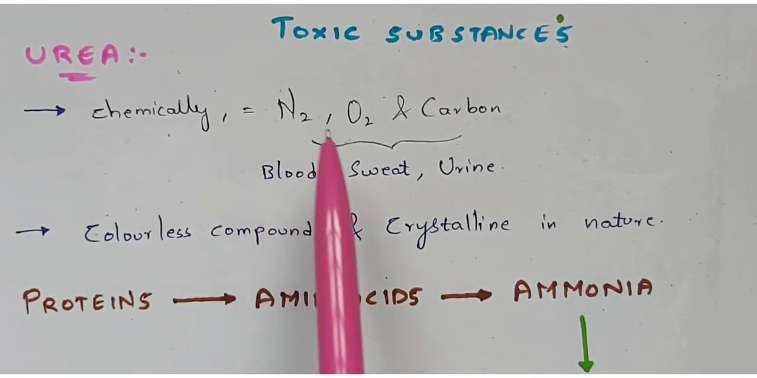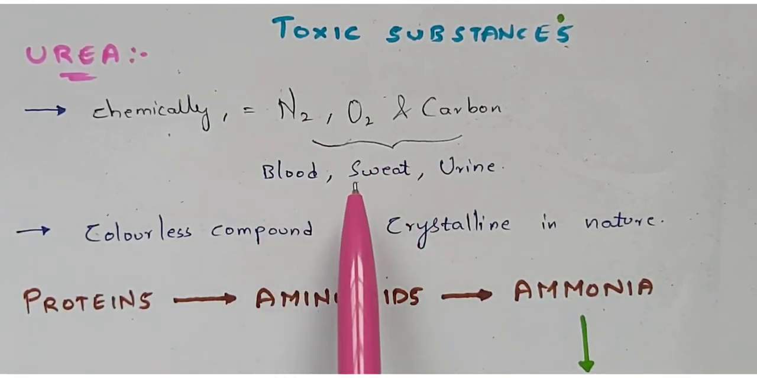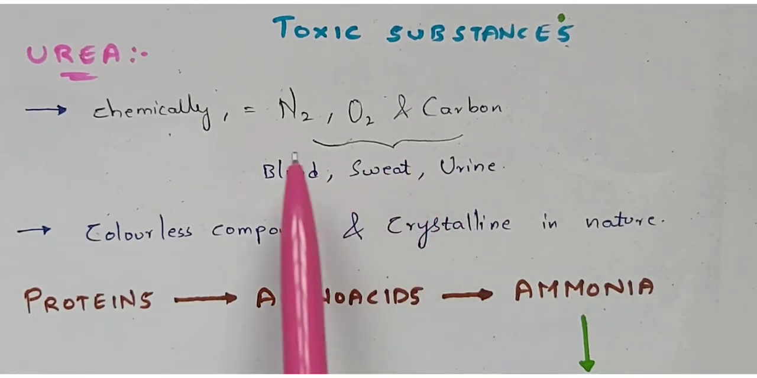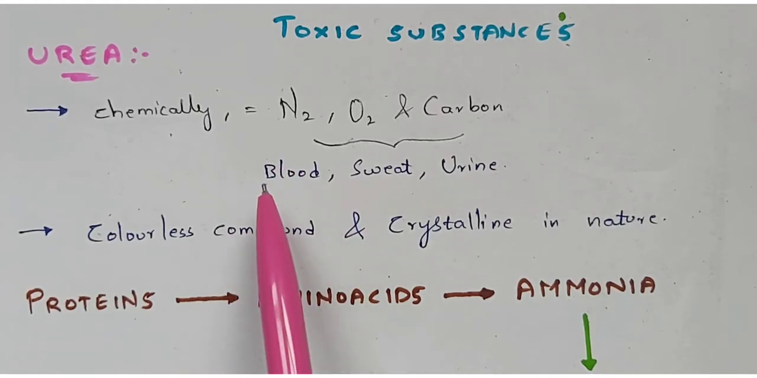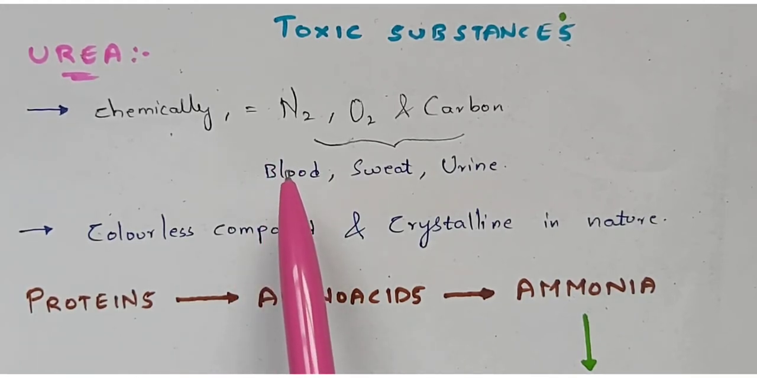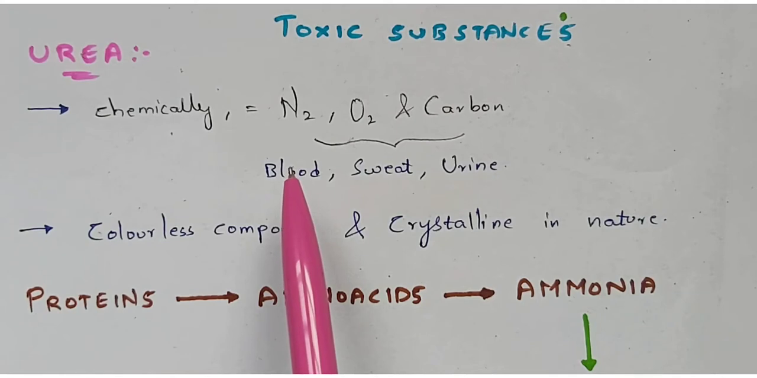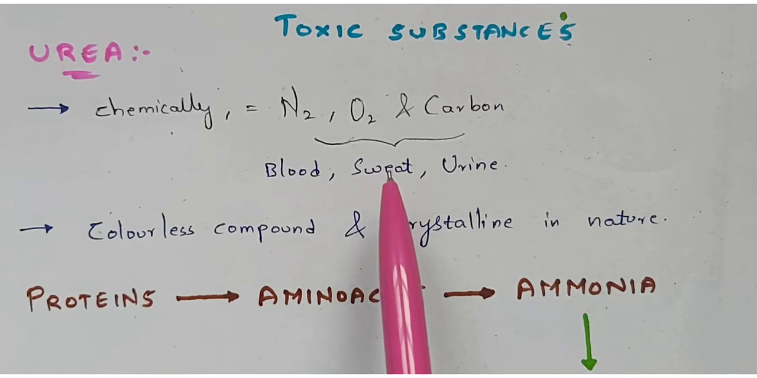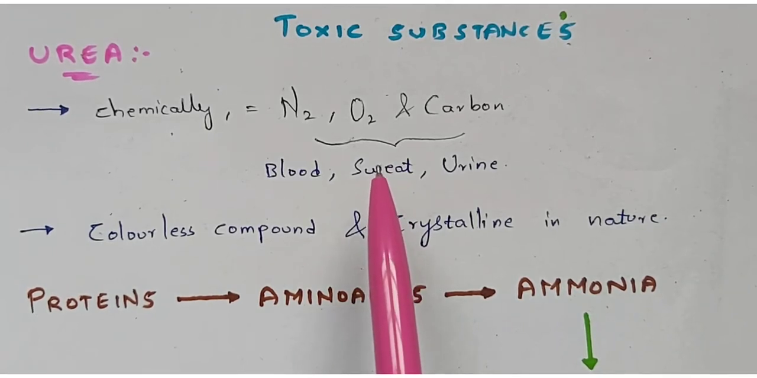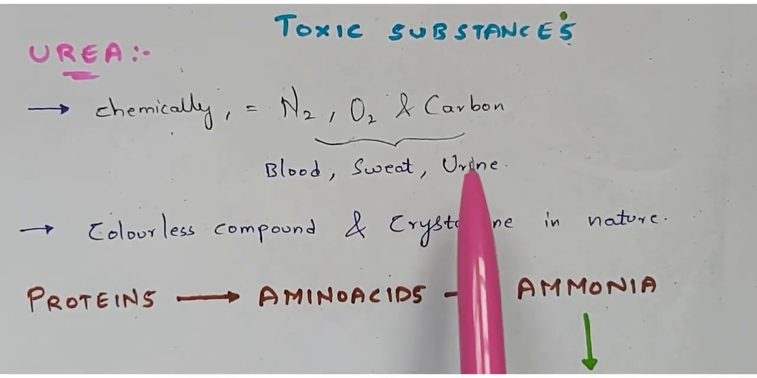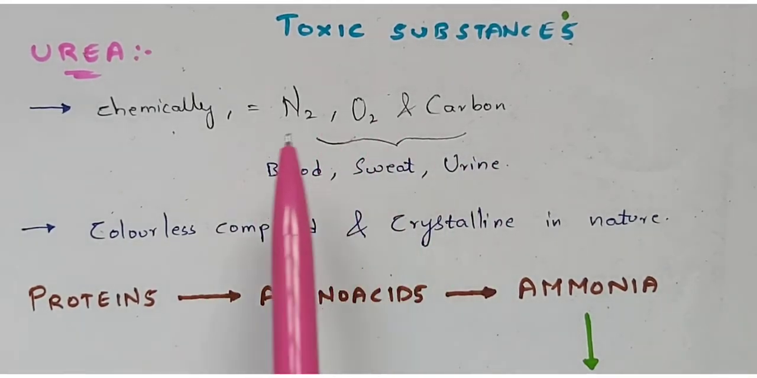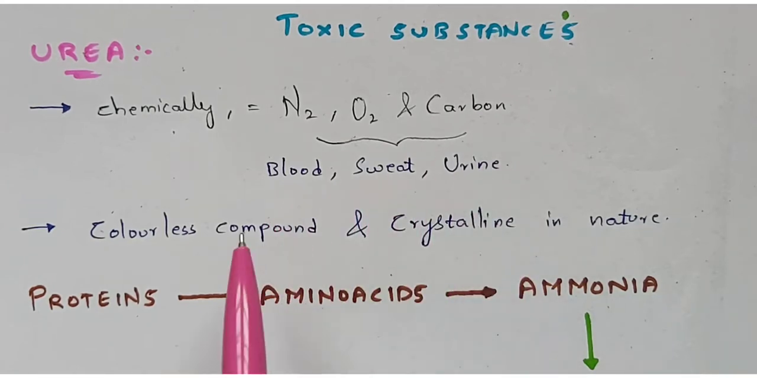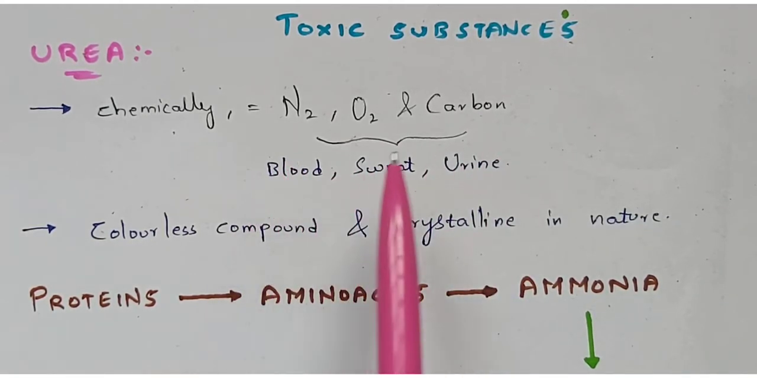All of these three components can be seen in blood, sweat as well as urine. The blood is purified in the kidneys, and the waste material generated is excreted out of the body by the kidneys. The sweat is generated through the skin pores, and in the same way the urine is generated in order to purify the blood. So these components are present in all of these three things.